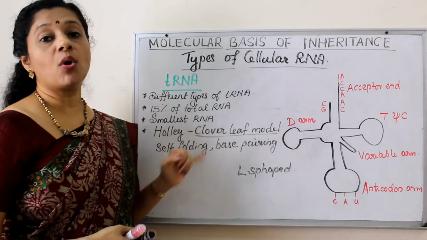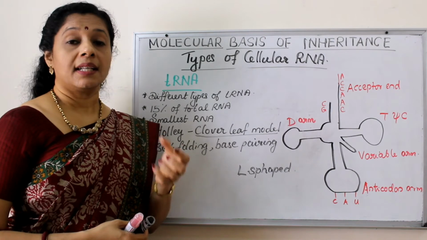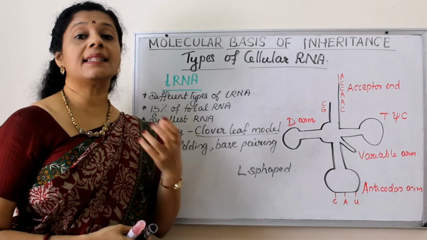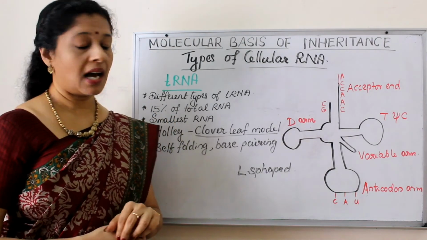They are the smallest RNA, otherwise called soluble RNA, because their size is so small that it is difficult to separate them using centrifugation. That's why they are called soluble RNA.